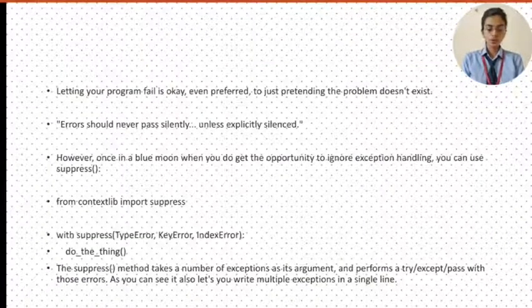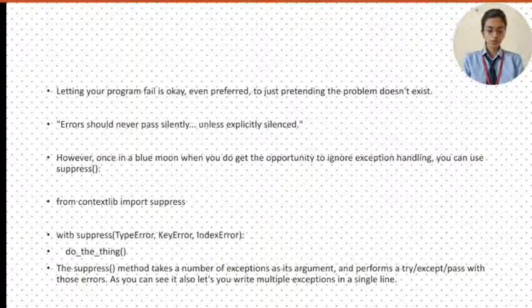Letting your program fail is okay, even preferable to just pretending the problem doesn't exist. Errors should never pass silently unless explicitly silenced. However, once in a blue moon, when you do get the opportunity to ignore exception handling, you can use suppress. From contextlib, import suppress. With suppress, TypeError, KeyError, and IndexError.